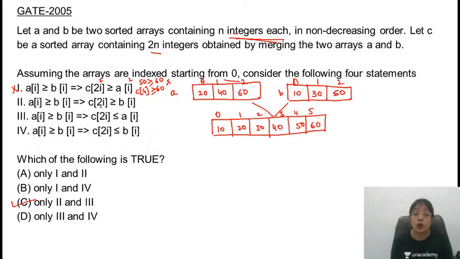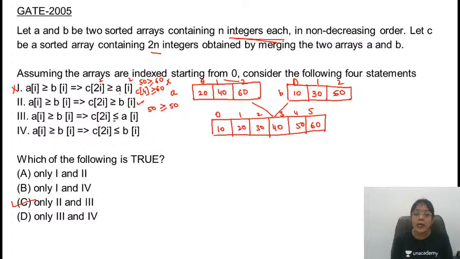Similarly, check for C of 2i is greater than equal to B of I. So if I'll take B of 2 is what? That is 50. 50 is greater than equal to C of 4, that is 50. Yes, condition is true.